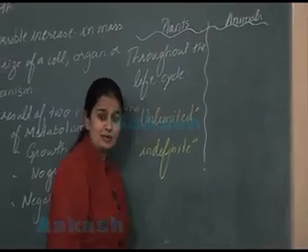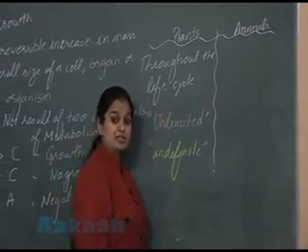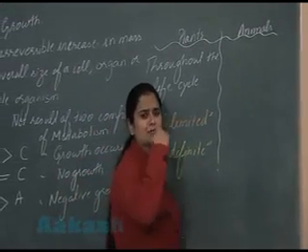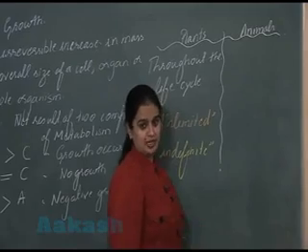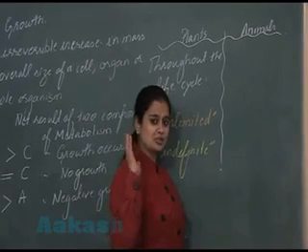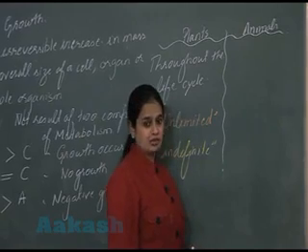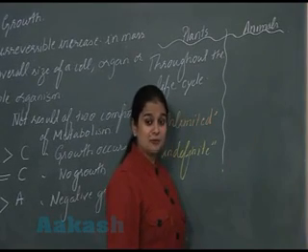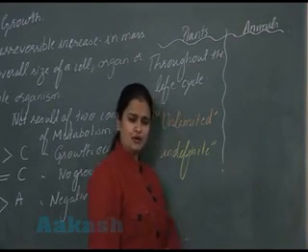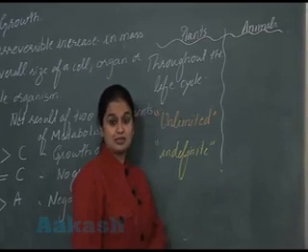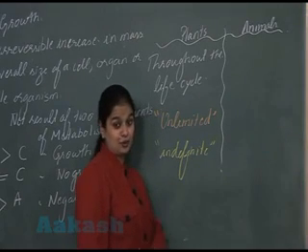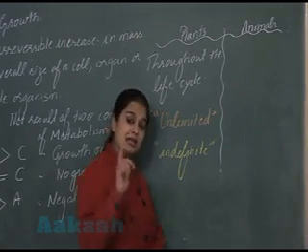What about the animals? In the animals, growth occurs only up to a certain age. And in the mature stages, growth in the animals is absent. So growth in the animals occurs only up to a certain age, not throughout the life cycle. That's why this type of growth, you are going to call it limited growth.